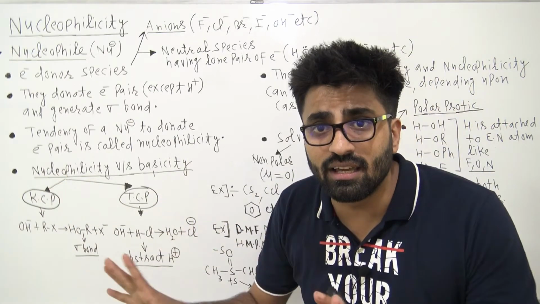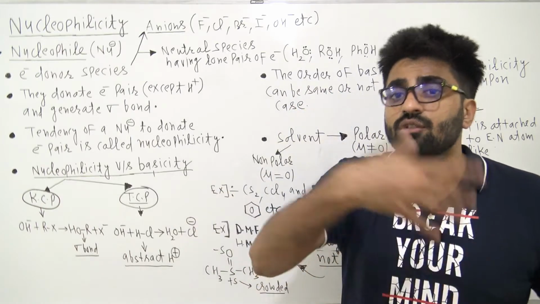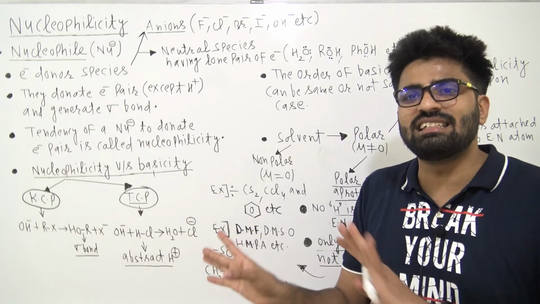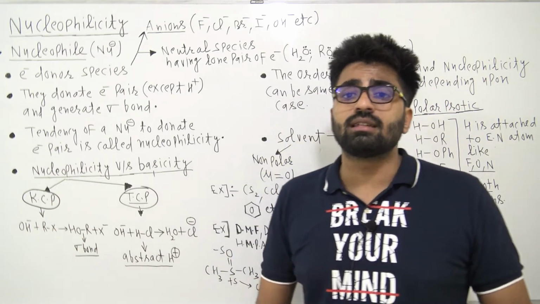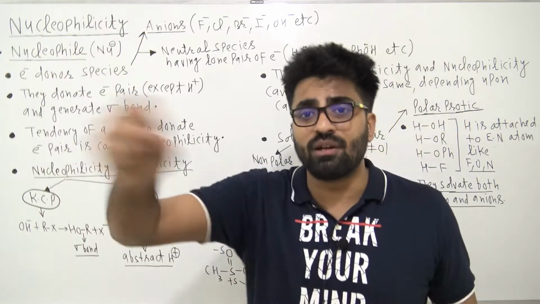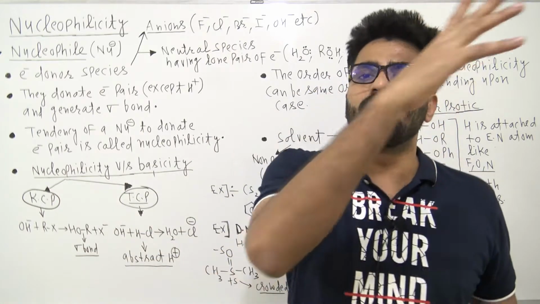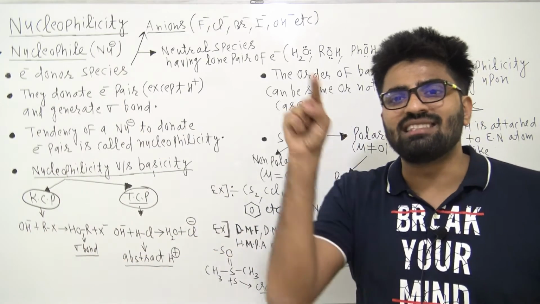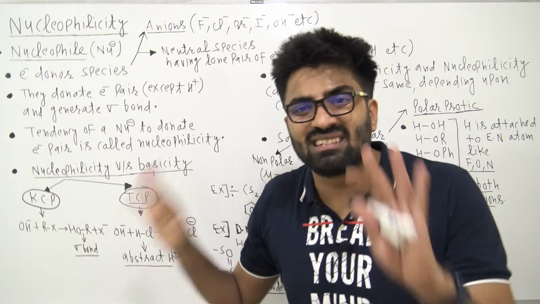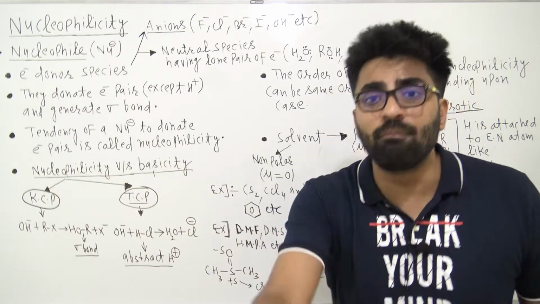So I hope this is clear. Nucleophilicity is KCP, meaning it depends on the speed by which a nucleophile donates its electron pair. Basicity has nothing to do with the speed. And what is the other difference? Nucleophilicity means the nucleophile donates its electron pair to an electron deficient species, except H plus. If anything is donating its electron pair to H plus, or we can say abstracting H plus, then that would be a base. This is the difference between nucleophilicity and basicity, right?